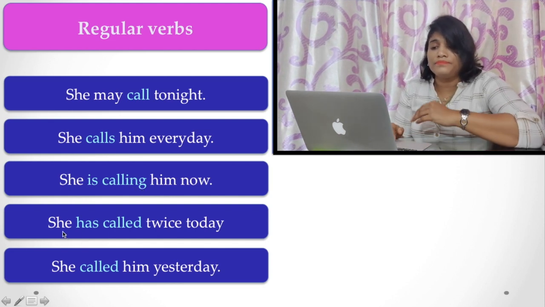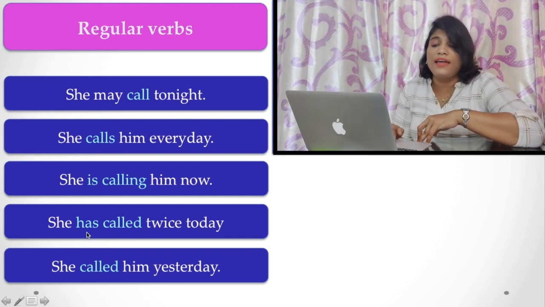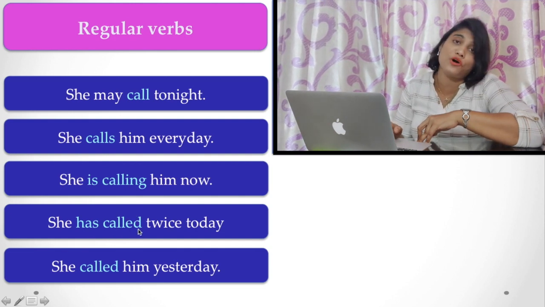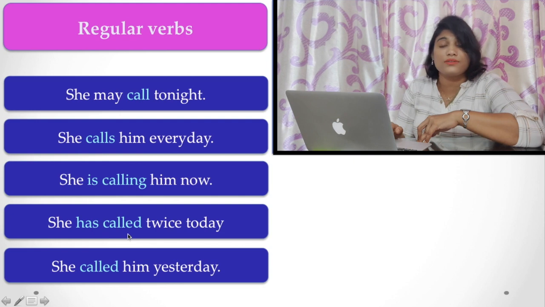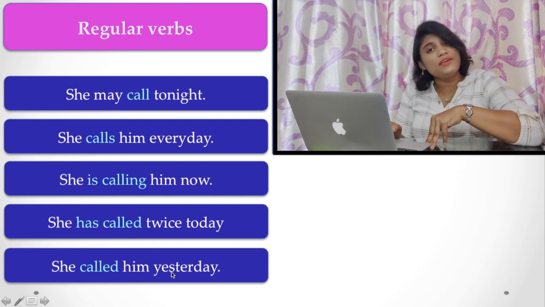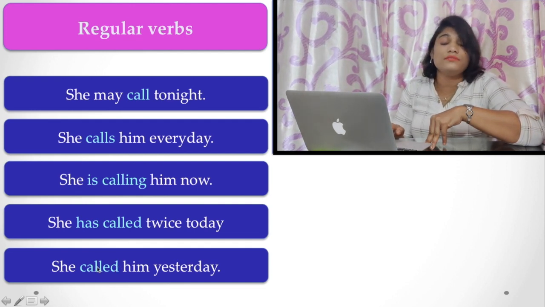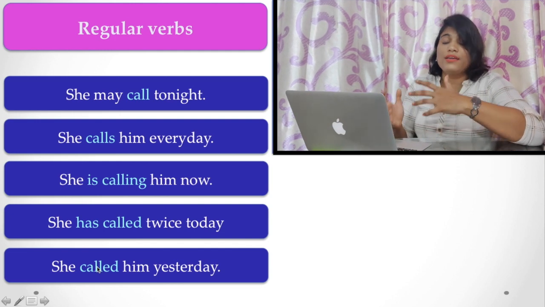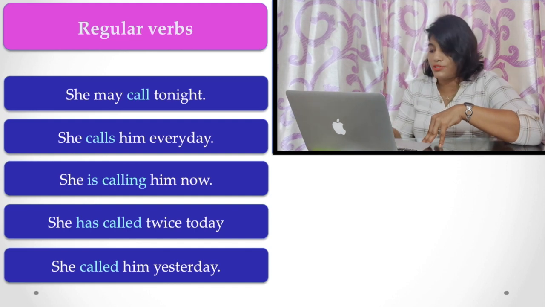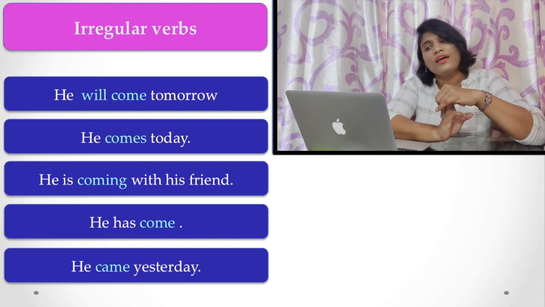And here, she has called twice a day. Here you find has is an auxiliary, and the ed form called, the participle form, is used here. Here, has called is the perfect aspect of the verb. And she called him yesterday. Here you find the ed form, that is the past form. Where you wish to tell the verb is in past tense, you have to use called. Here are the examples of the irregular verbs.